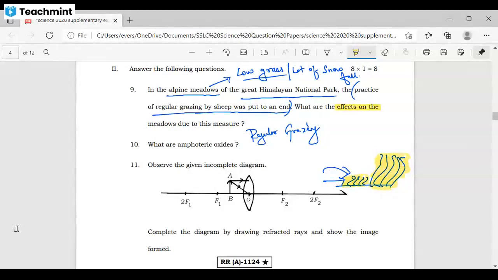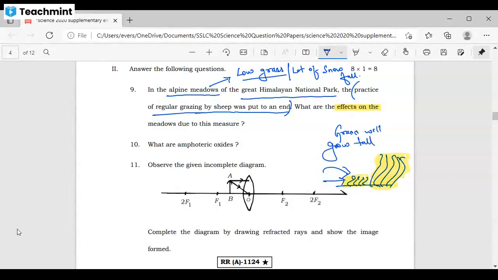Because of this, what happens? Their question is, in case there is no regular grazing, then what happens? The grass will grow tall. Correct, no?